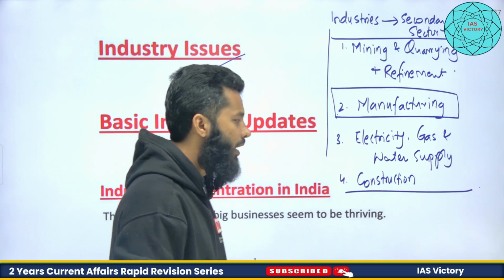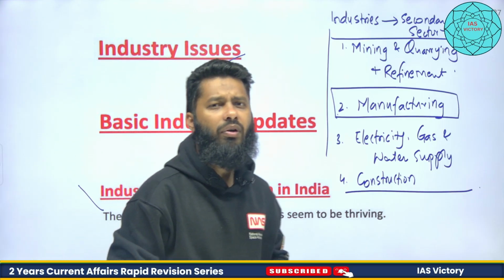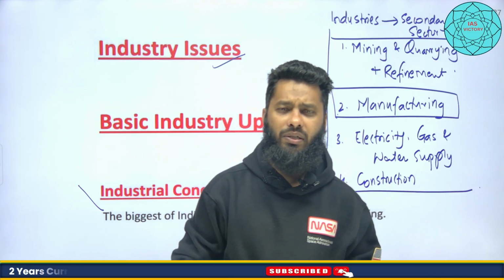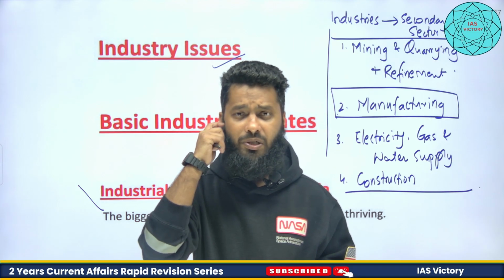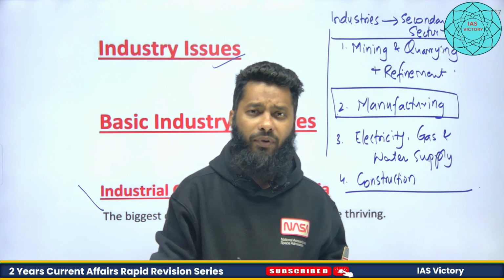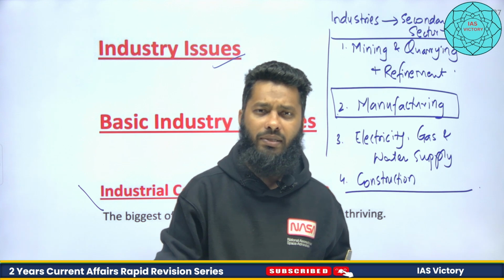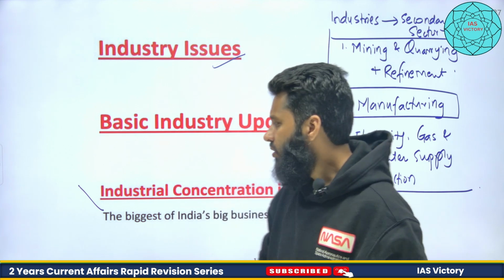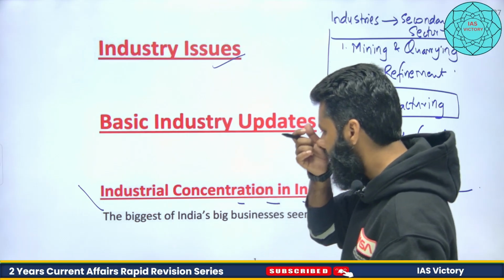Although as we proceed, we will see some new terms and some more insights into it. So let's start with the first topic here, industrial concentration in India. What do we mean by industrial concentration? If you study polity, there is the Directive Principle of State Policy, where we study that the state shall put effort to prevent concentration of wealth in few hands. That is part of DPSP. So industrial concentration in India is happening, and this news is related to this.